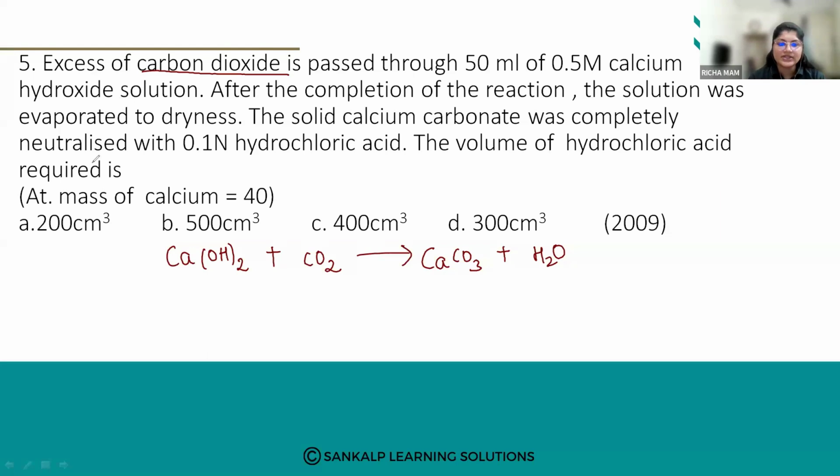Now here, what all is given? Let us calculate the mass of all. Calcium is 40, plus oxygen is 16, plus hydrogens are 2.